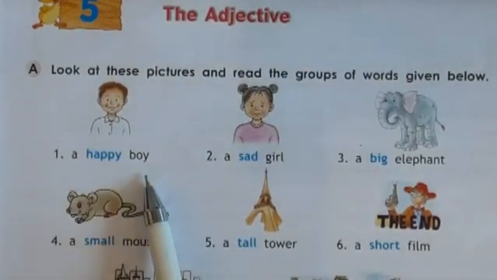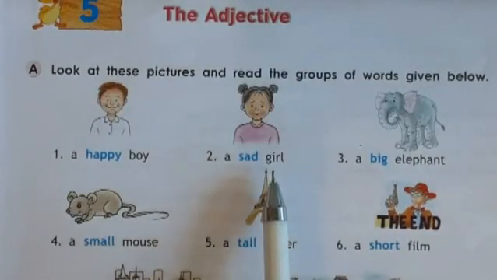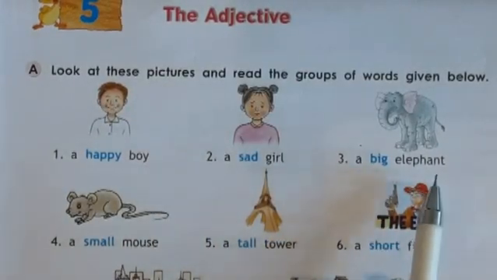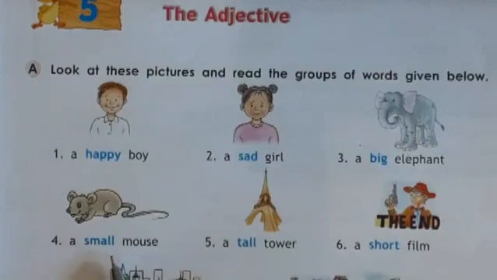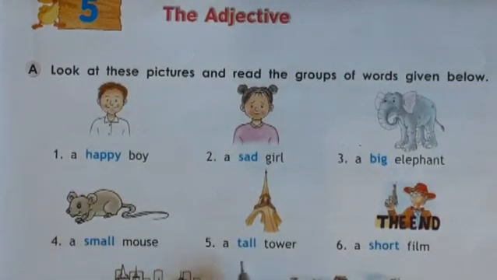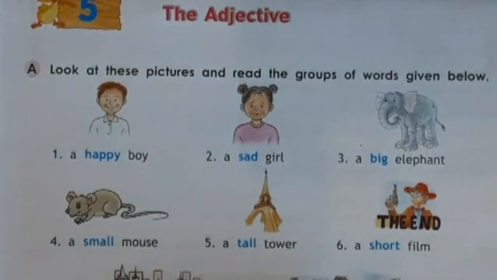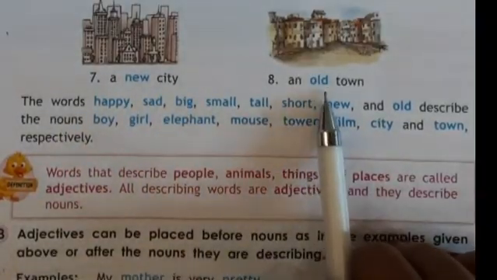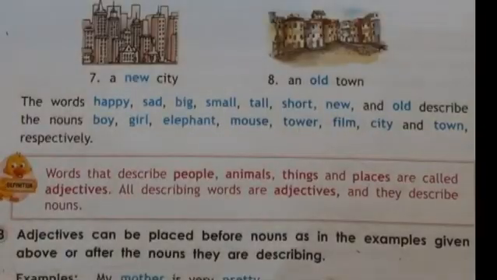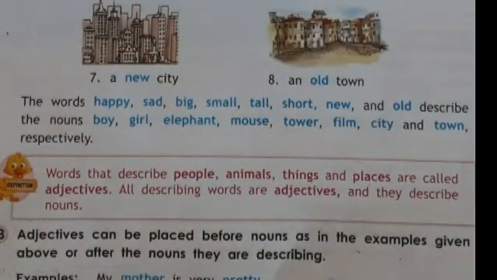A happy boy, a sad girl, a big elephant, a small mouse, a tall tower, a short film, a new city, an old town. Here we can see some words are highlighted. They are differently written.